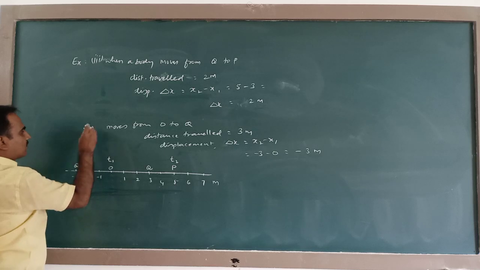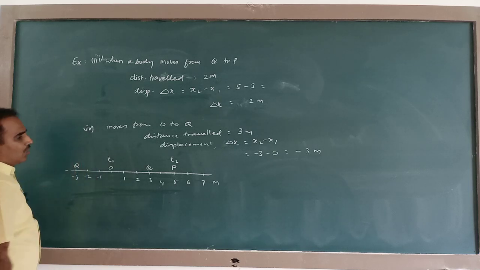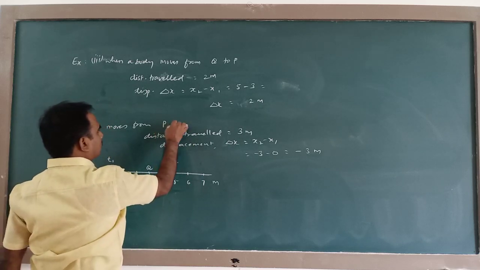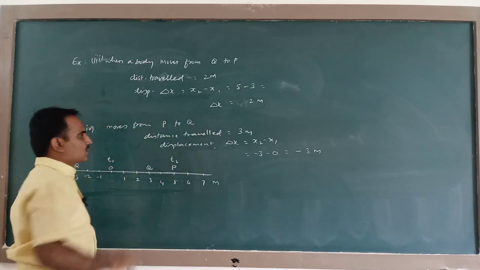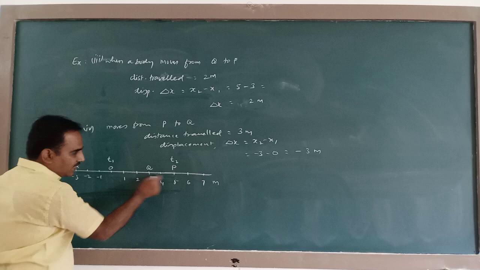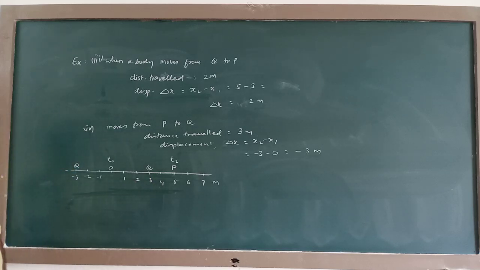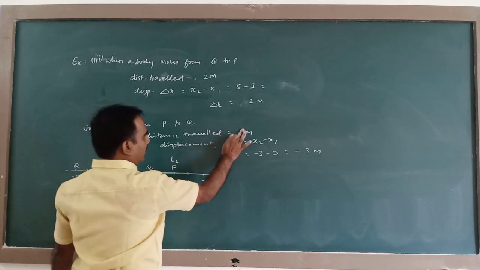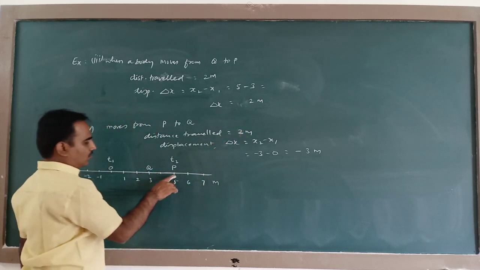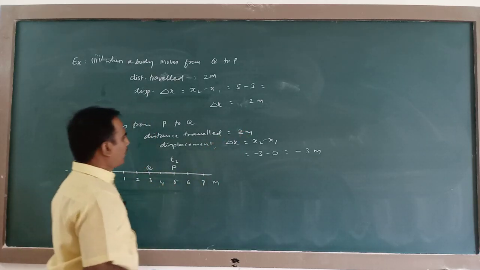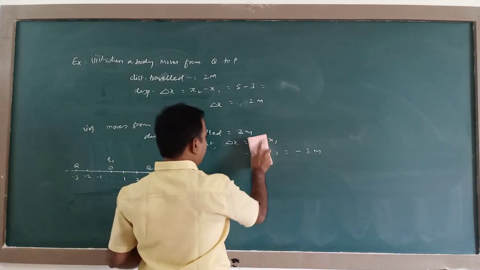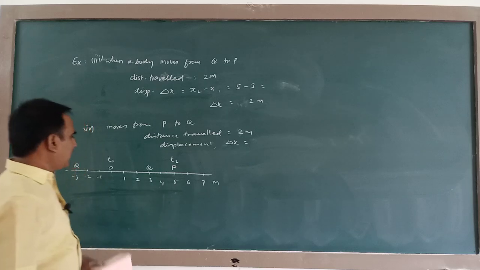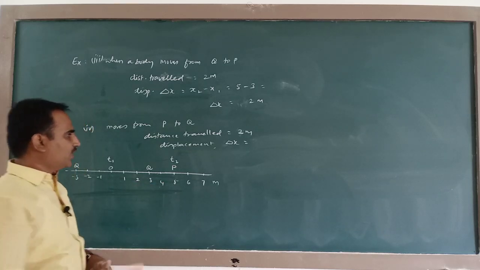In the next case, when a body moves from P to Q, I just want to show the difference. This side, distance traveled is 2 meter, P to Q, displacement delta x.